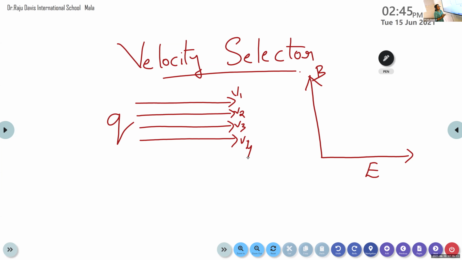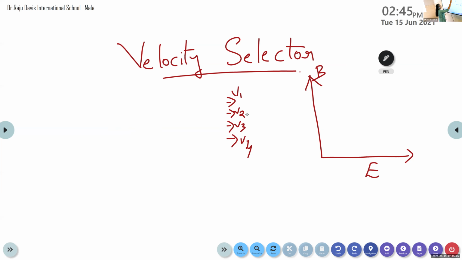So consider a mutually perpendicular electric and magnetic field and pass the beam of charged particles through this perpendicular electric and magnetic field. So in the second step, we are passing this beam of charged particles through it.